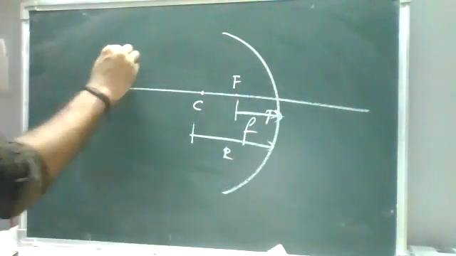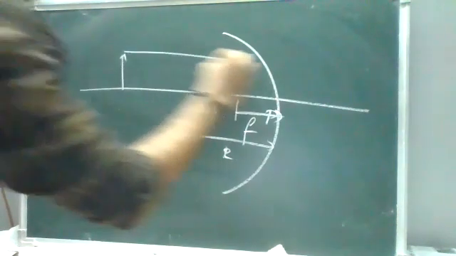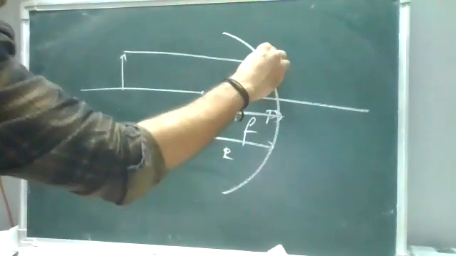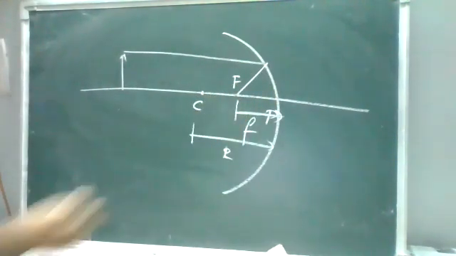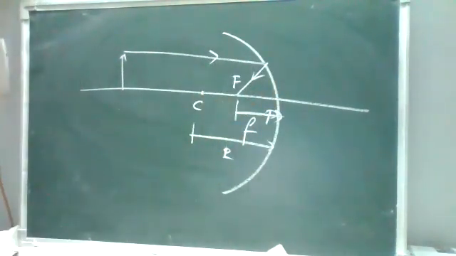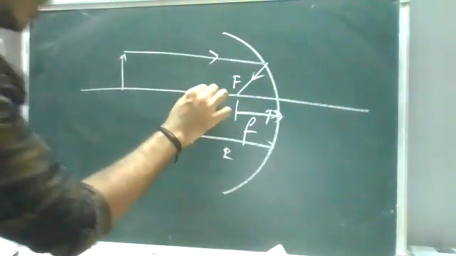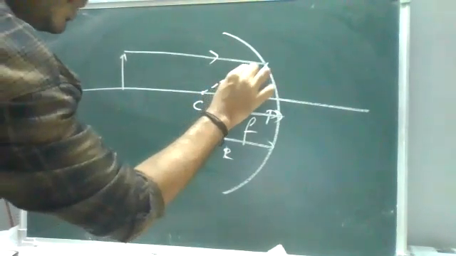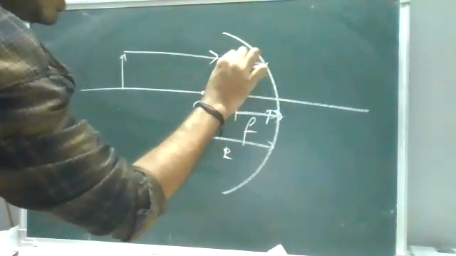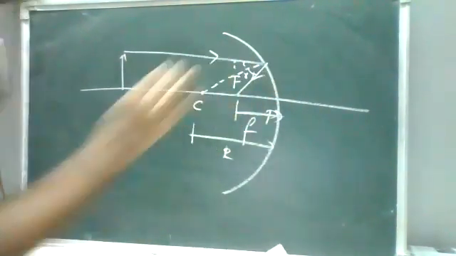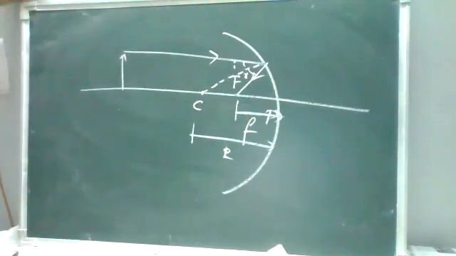Now, I'm taking an object. When you pass some rays through it, what will happen? It will reflect, and it meets at the focus. Okay, what are the rays we are discussing here? These are your convergent rays. Here I take the center of curvature for this point. So the incident ray is equal to the reflected ray. For spherical surfaces, the law of reflection is applicable.